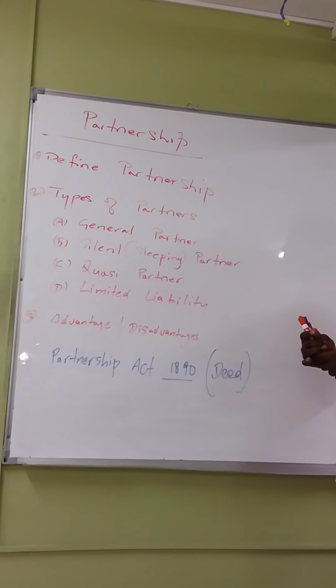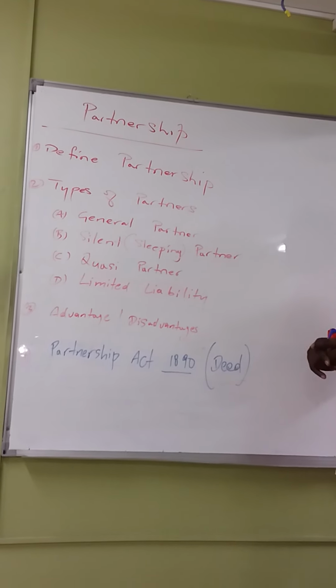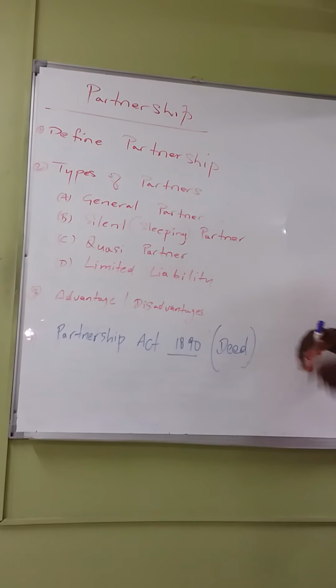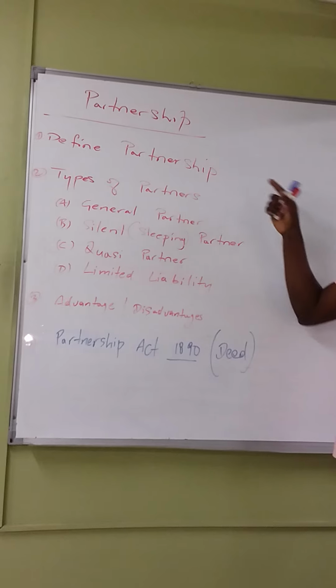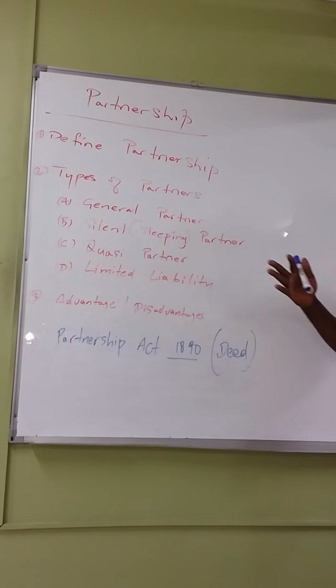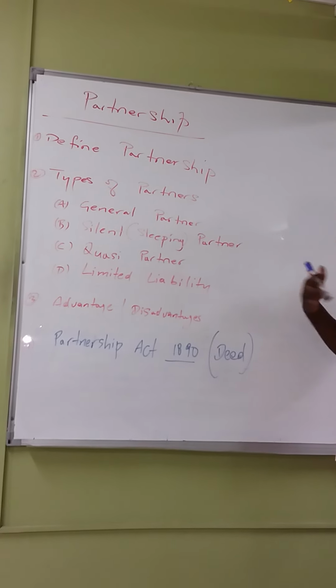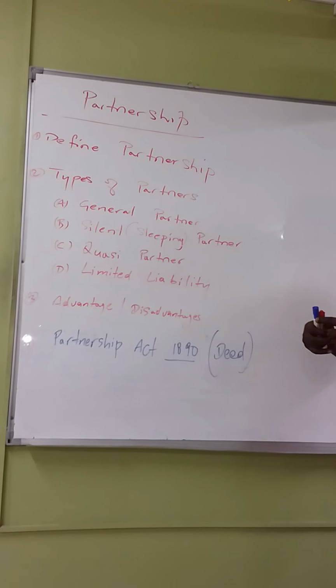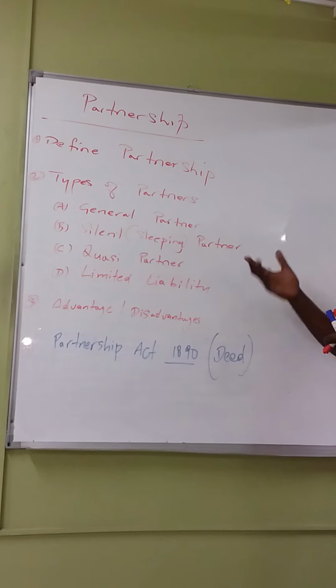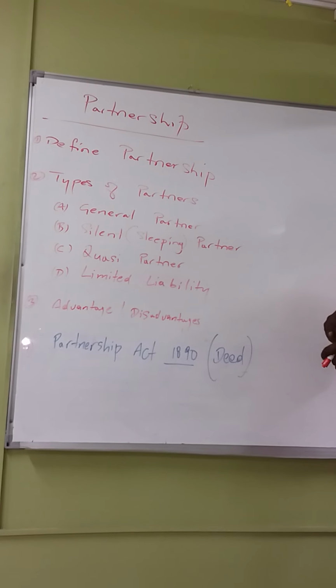Now, usually, as it relates to partnership, the number that they speak about is 2 to 20 persons. So it can range from 2 to 20 persons coming together to form a business to make a profit. There are exceptions to this, nevertheless.